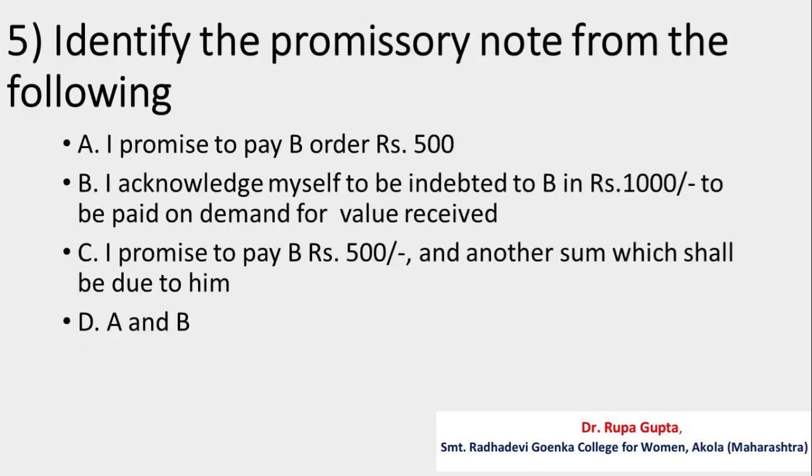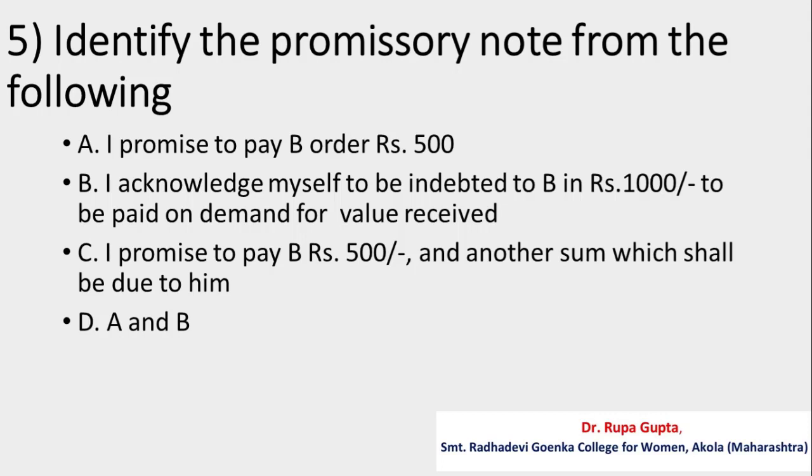Question number 5. Identify the promissory note from the following. Your options are A, I promise to pay B or order rupees 500. Option B, I acknowledge myself to be indebted to B in rupees 1000 to be paid on demand for value received.